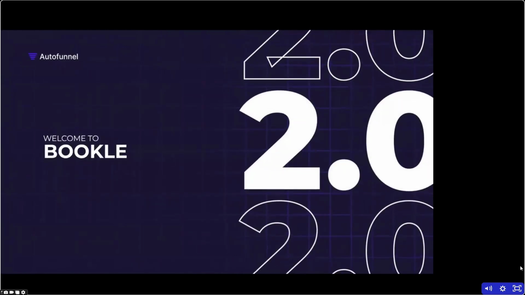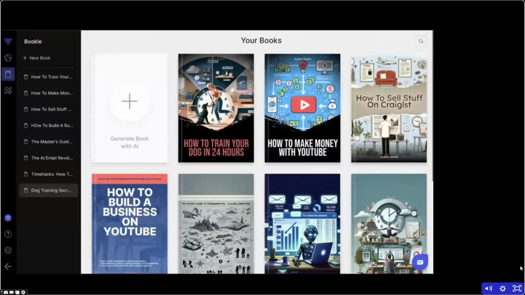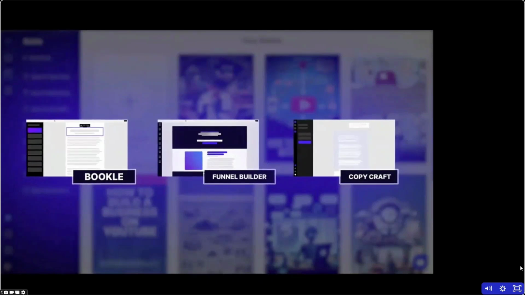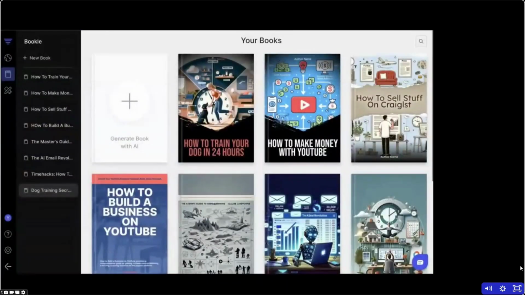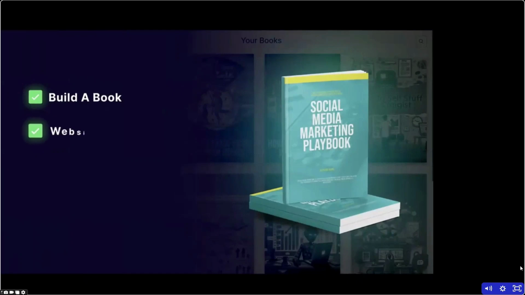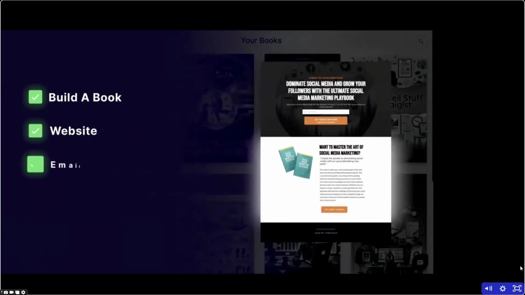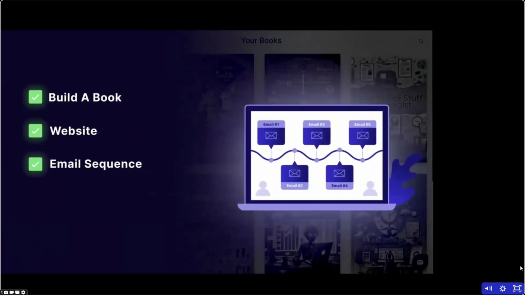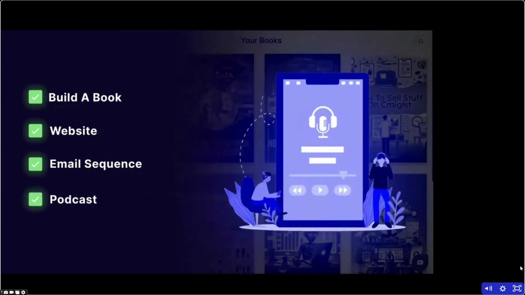All right, guys, let's check out Bookle 2.0. If you've been using the AutoFunnel suite of software, you're probably familiar with a lot of these features, but I'm actually going to build a book for you live for a very good reason. Since we are building all of this software ourselves, we can have it all be completely connected. So you're going to see me build a book, then AutoFunnel is going to make it into a website. Then we're going to build a whole entire follow-up sequence, all because we already have the information about this book, all the way down to building a podcast about this same book, creating a whole entire business from beginning to end, all starting here with Bookle.